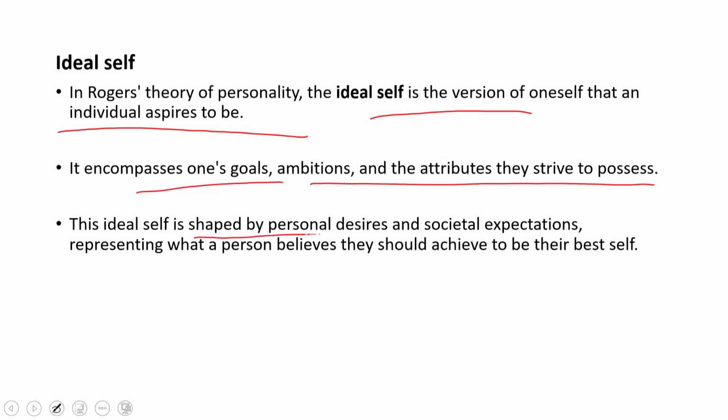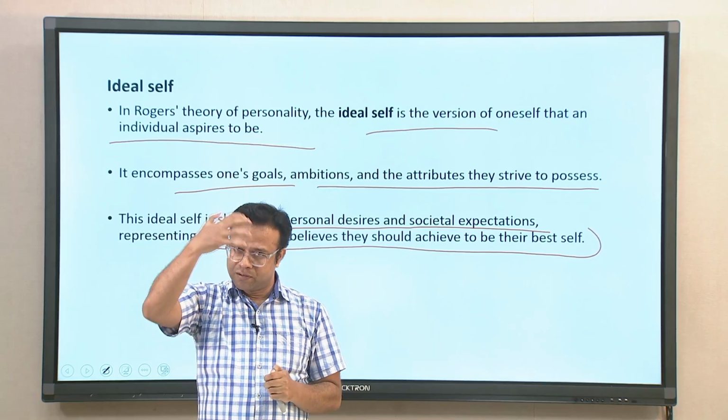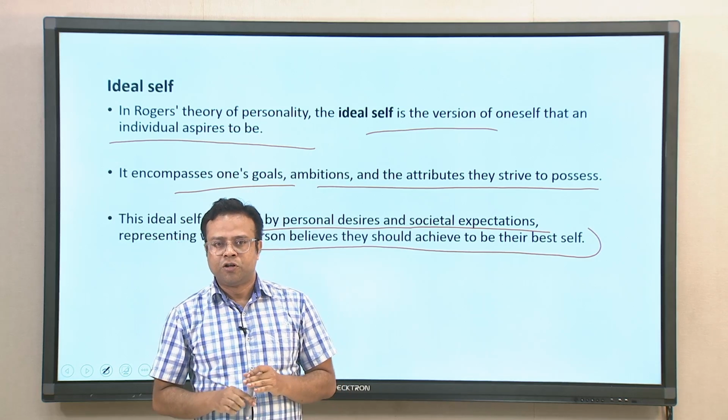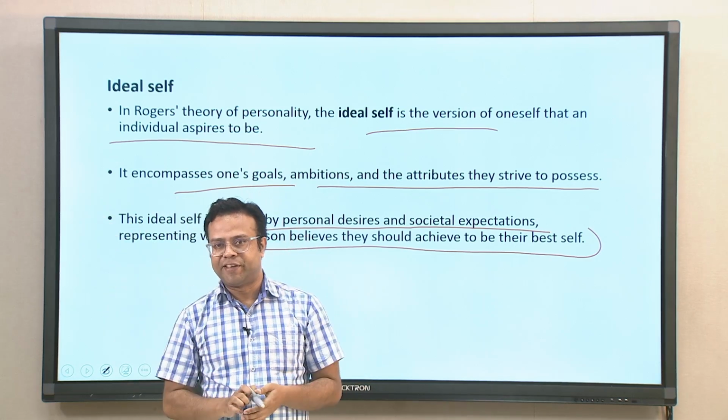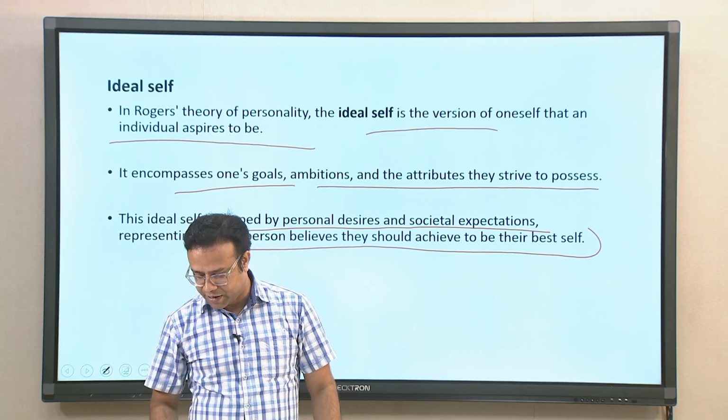Ideal self is shaped by personal desires and societal expectations, representing what a person believes they should achieve in their life. So, it is based on what they believe they should do, based on projections from society. Sometimes it is also personal desires which come from the outside world. So, that is the ideal version of ourselves that we want to become based on certain external projections.